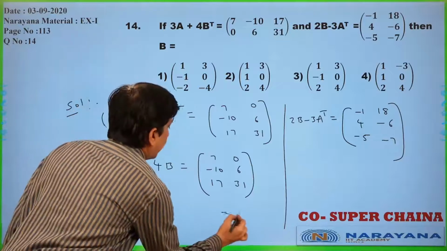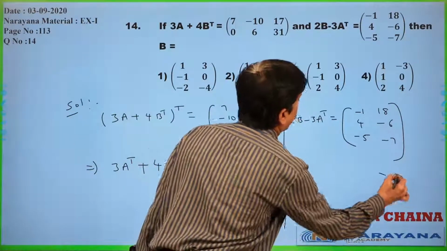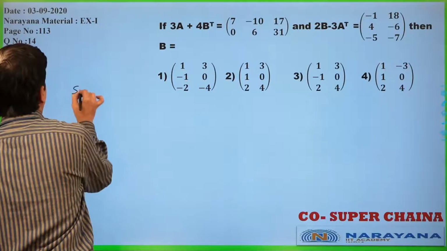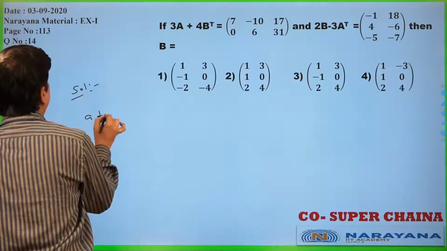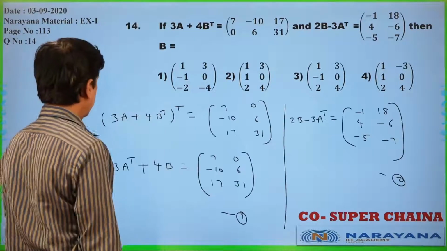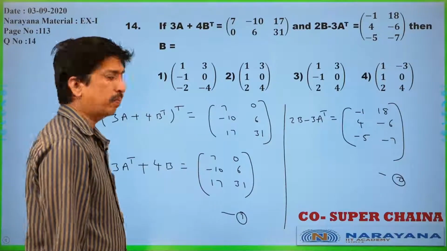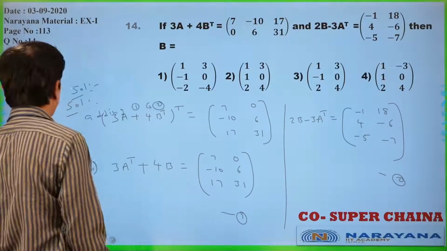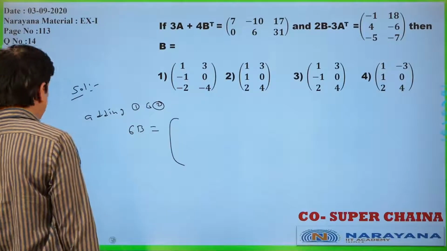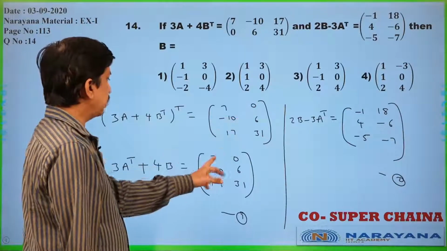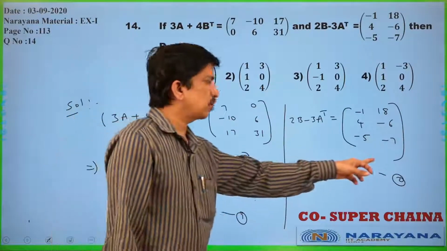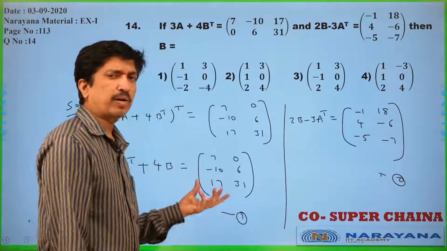Now, this is 1, this is 2. Adding 1 and 2, what we will get once you observe that? Adding 1 and 2, you see this one, 3A transpose minus 3A transpose will get cancelled. 4B plus 2B, what you will get? 6B. Adding these two means this is a 3 by 2 matrix, this is also a 3 by 2 matrix only, you can add the corresponding elements only.